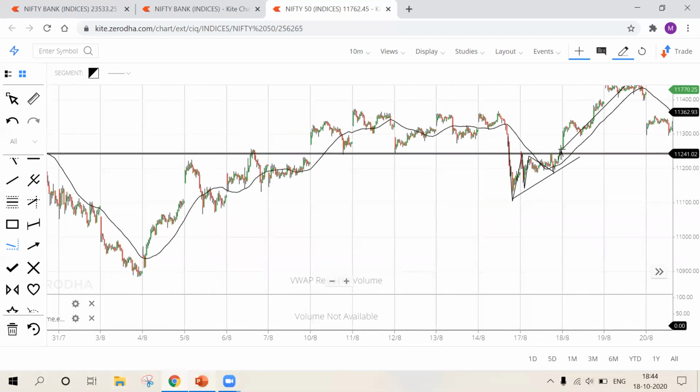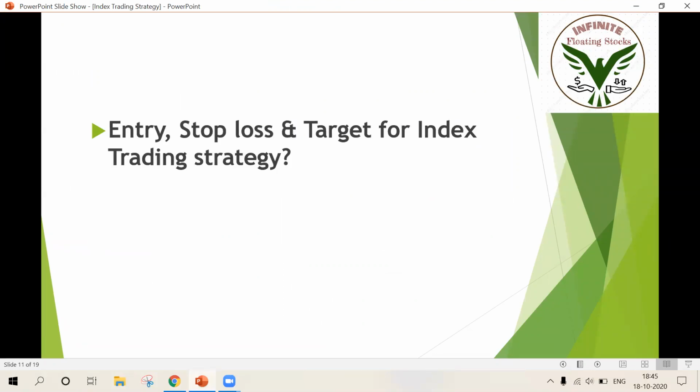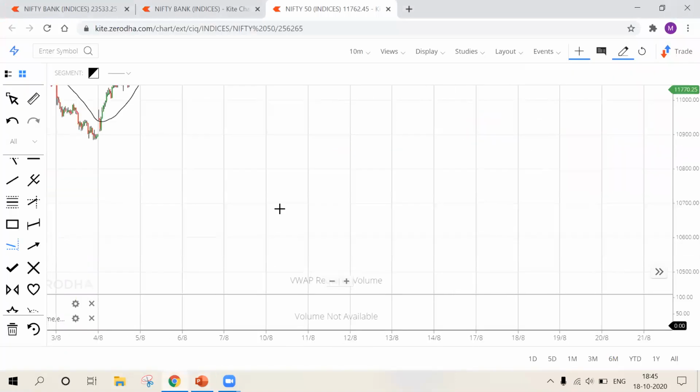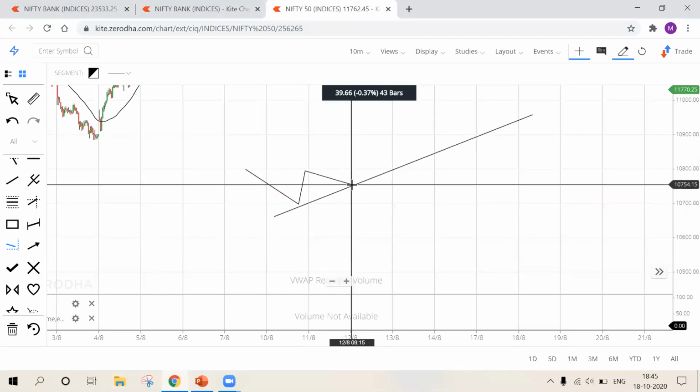Amazing trade. All right, backtesting index trading strategy. I hope you guys are very clear with the strategy. So entry, stop loss, target, you already know all these things. Entry should be made immediately after the third reaction, or at the fourth wave point. If you want to know what the fourth wave point is, you need to watch the Lot Wave strategy again. Third reaction is nothing but the fourth wave point. Imagine this is a trend line. This is how your chart looks like.